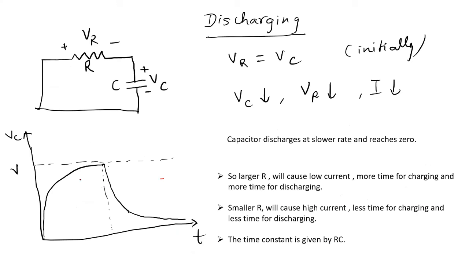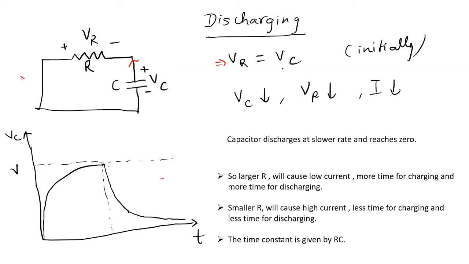So I remove this battery from here, and then this capacitor is allowed to discharge through the resistor. Okay. So the direction of current will be in this direction. Initially, all the voltage across the capacitor will appear at the resistor. So VR will be Vc.